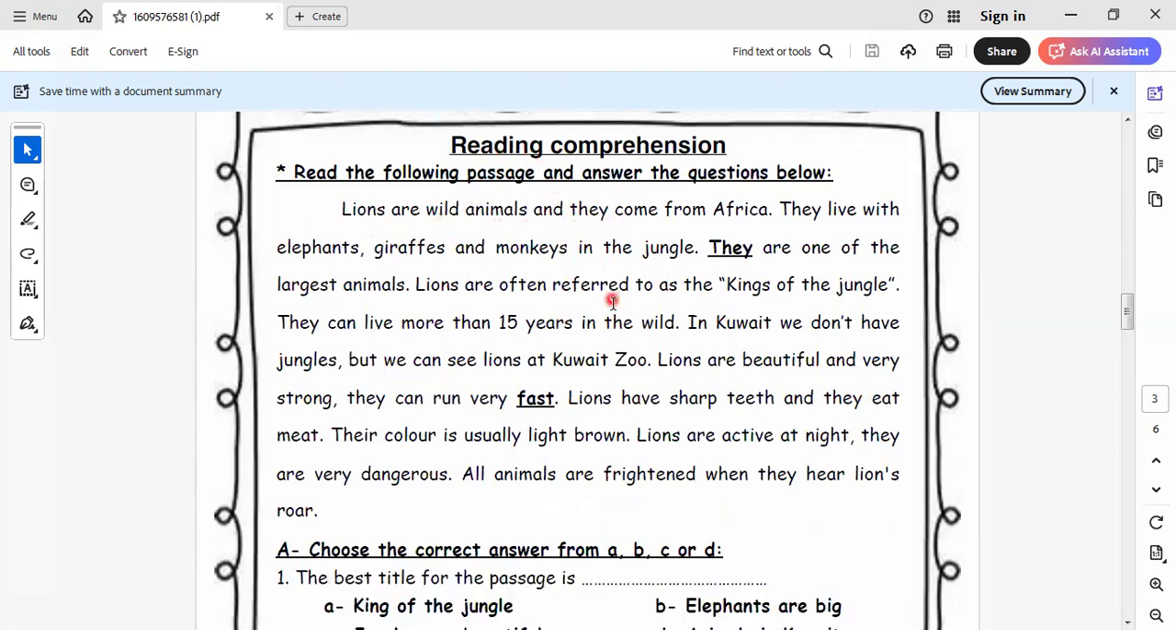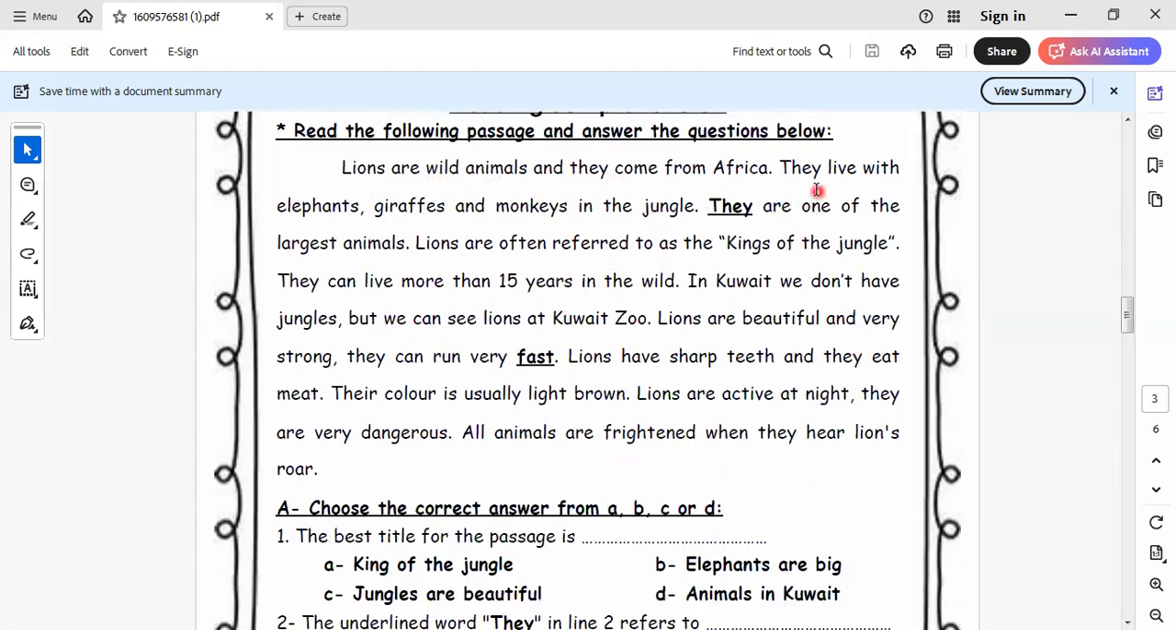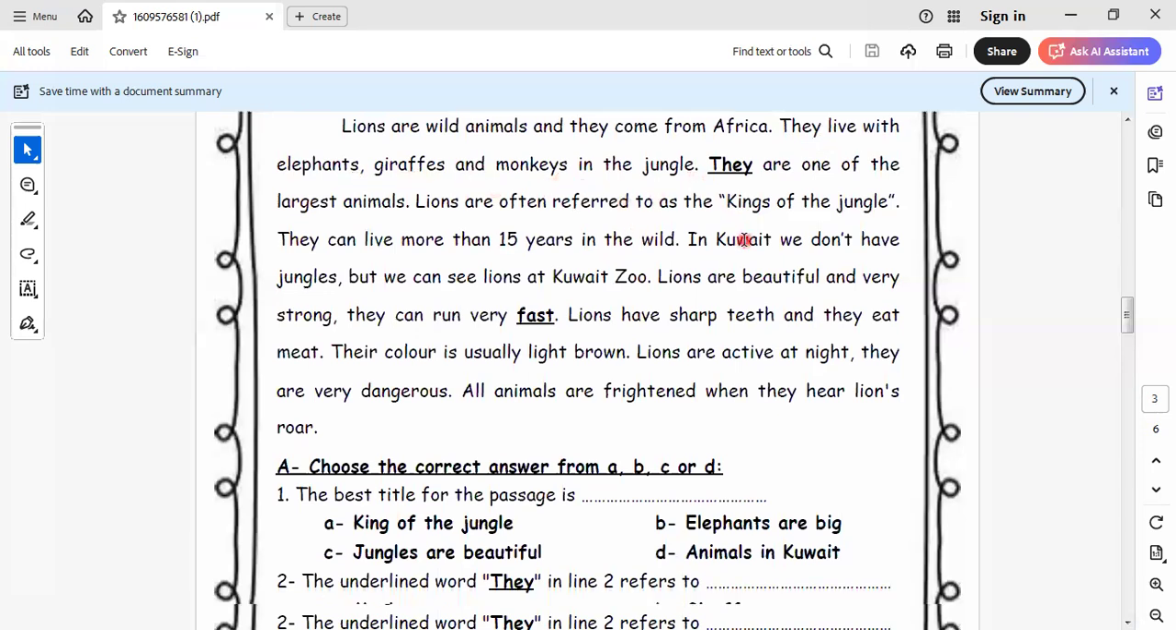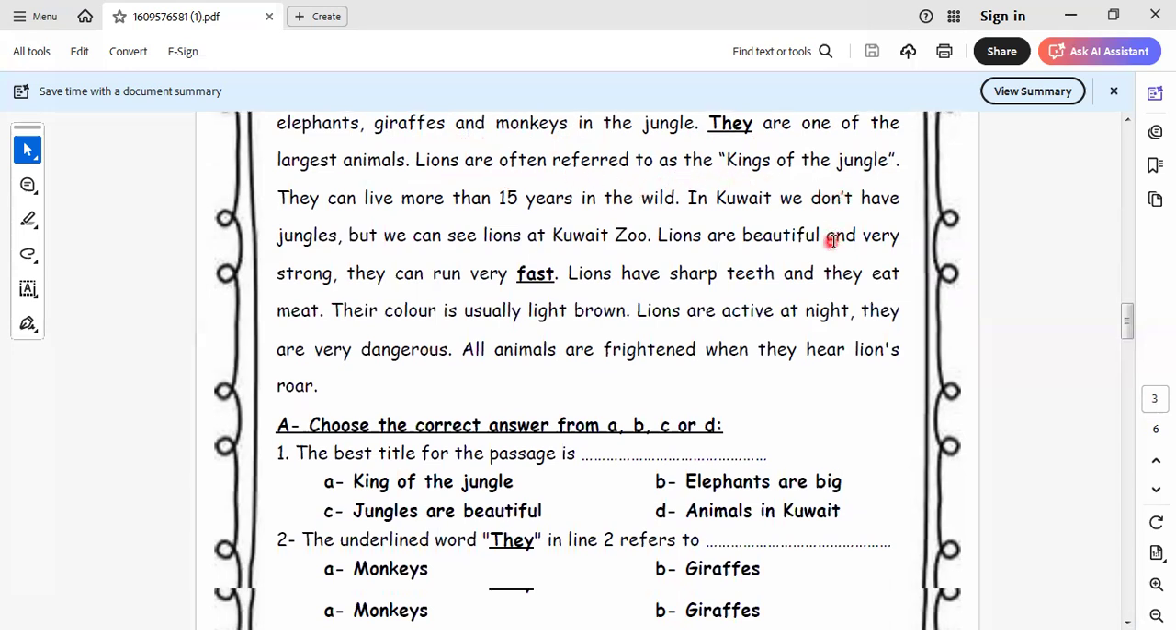Lions are wild animals. They come from Africa. They live with elephants, giraffes, and monkeys in the jungle. Jungle is something like forest. They are one of the largest animals. Lions are often referred to as the kings of the jungle. Okay, all of us know this.